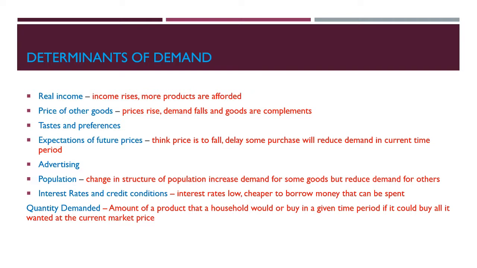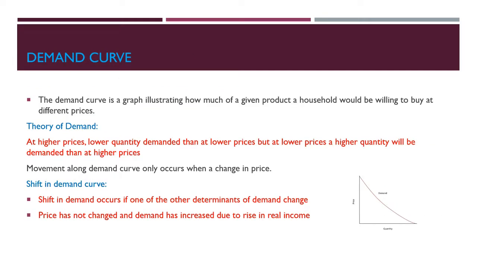Advertising: if people don't know about the product there's no demand, so if you advertise more, demand will increase. Population: a change in the structure of the population could increase demand for some goods but reduce demand for others. Interest rates and credit conditions: if interest rates are low then it's cheaper to borrow money that can be spent. Quantity demanded is the amount of a product that a household would buy in a given time period if it could buy all it wanted at the current market price.